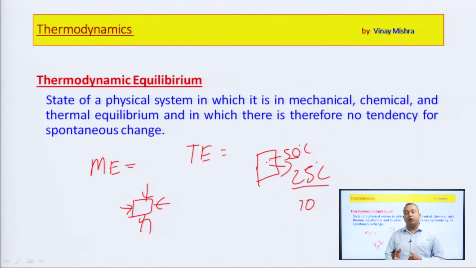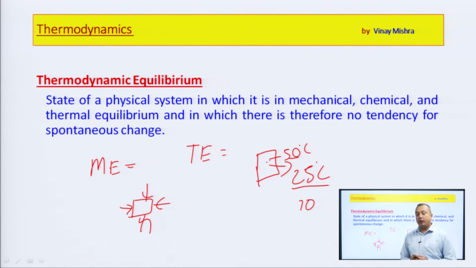That means the body is not reactive in nature, and the chemical changes are stable. In that condition, we can say the chemical reaction is not there and we can consider it as the chemical equilibrium of the system.